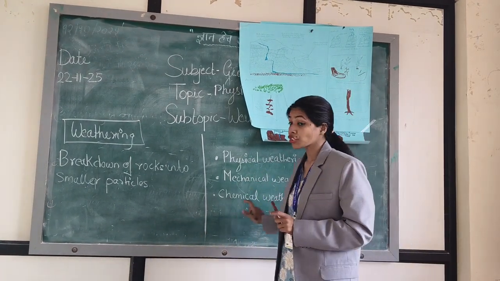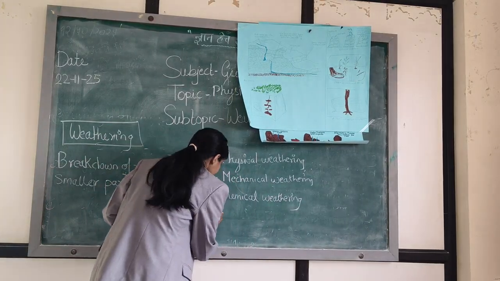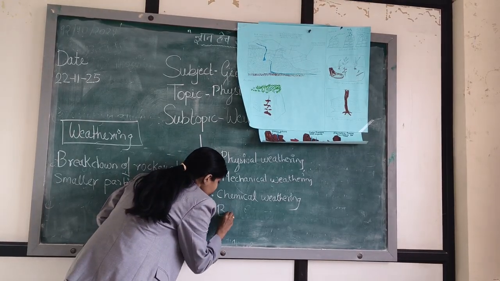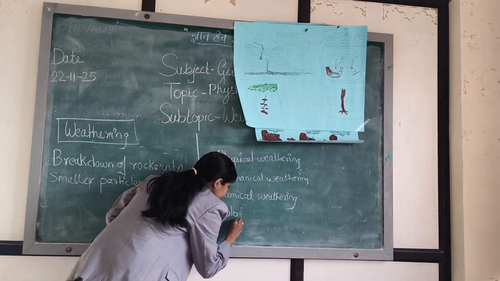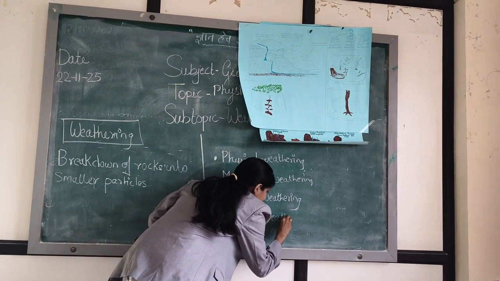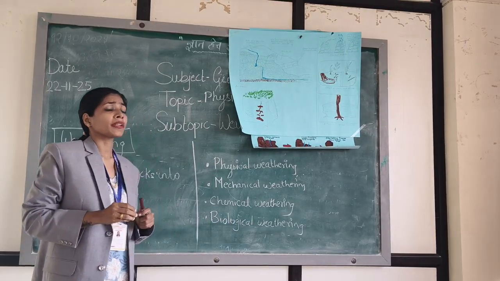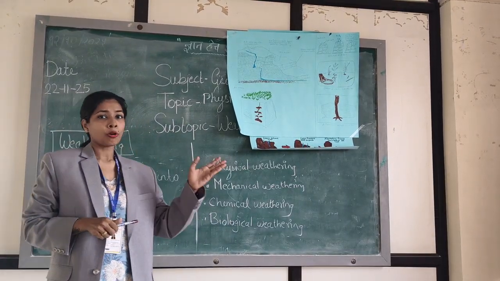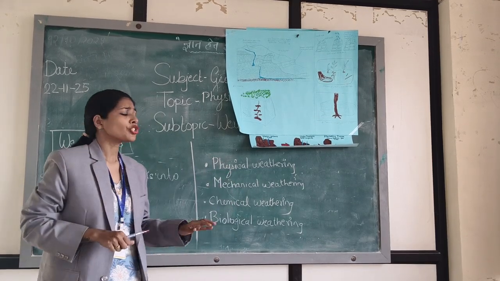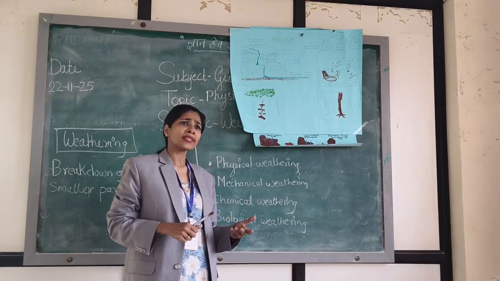And as I said, there are three changes, but there is one more change. Can anyone tell me what that change is? Yes, that is biological weathering. Now, what is biological weathering? Can anyone tell me? Bio? Biological means a natural way of weathering. And what is that natural way?